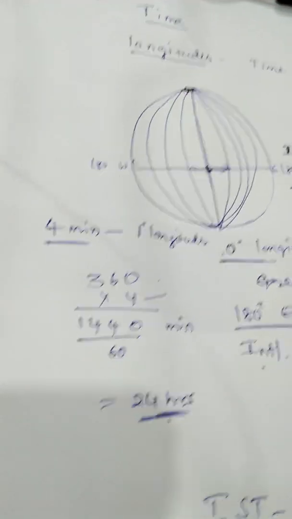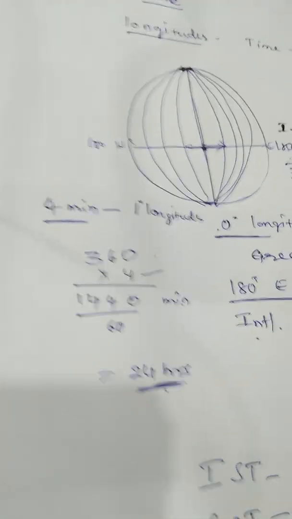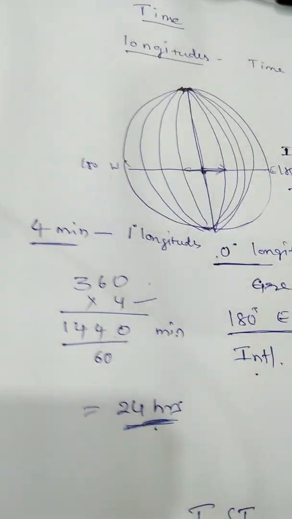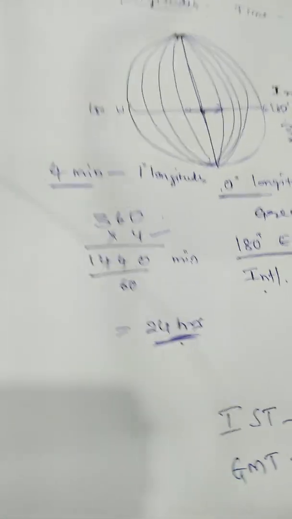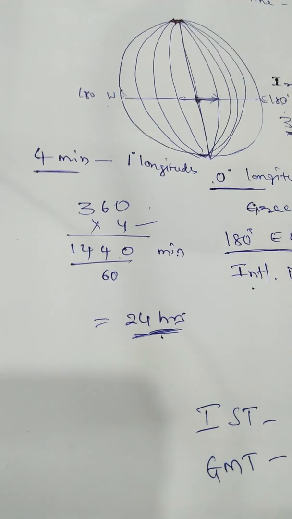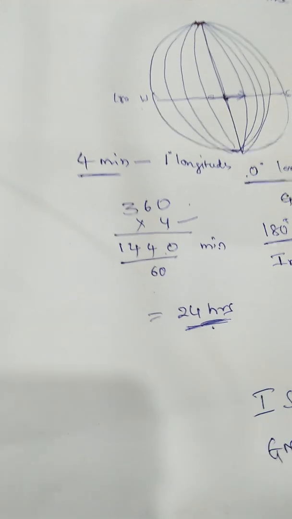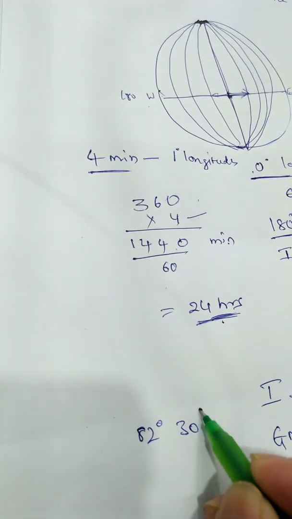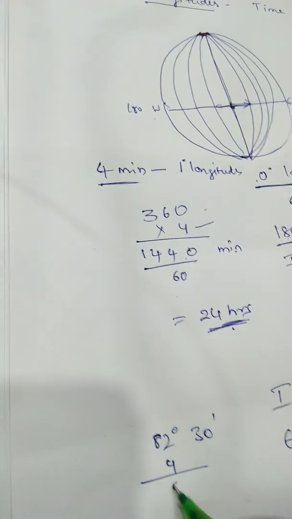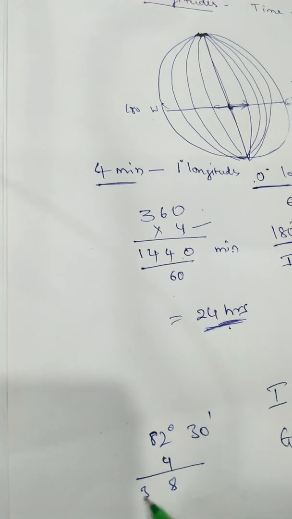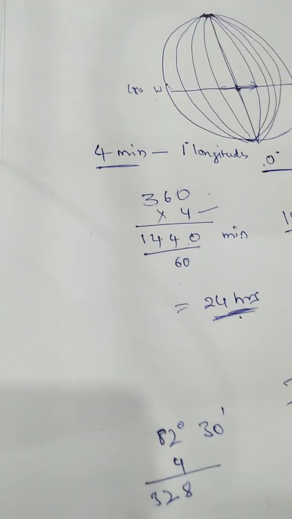At present, the time in India is 10 p.m. What is the time in England? How many degrees do we move back? 82 degree 30 minutes. Each degree is 4 minutes, so 82 degrees is 328 minutes.